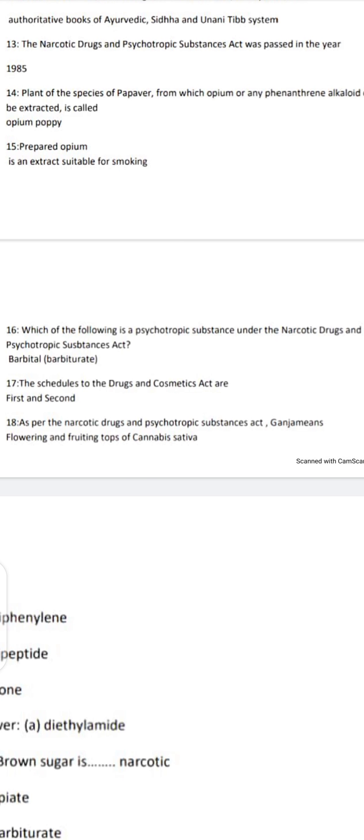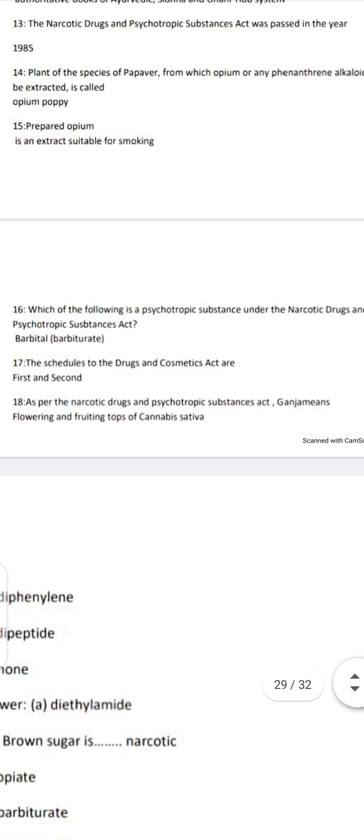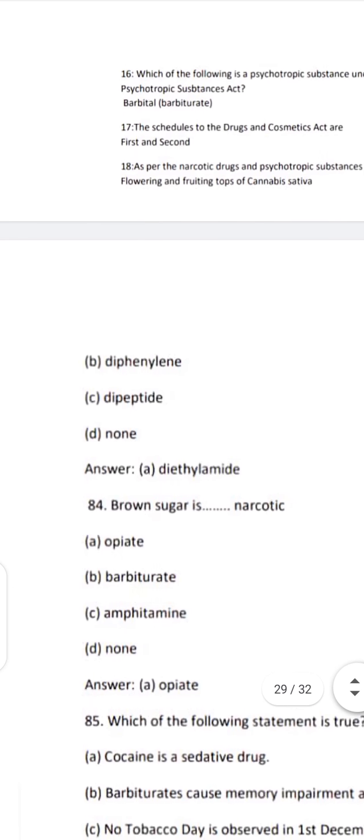Which of the following is a psychotropic substance under the Narcotic Drugs and Psychotropic Substances Act? Barbital. The schedules of the Drugs and Cosmetics Act are first and second. Under the Narcotic Drugs and Psychotropic Substances Act, the flowering or fruiting tops of Cannabis sativa